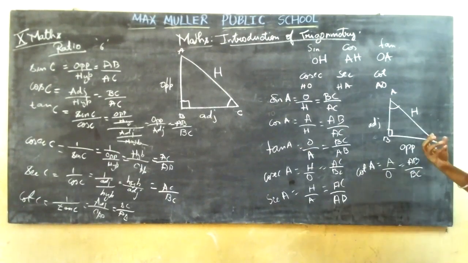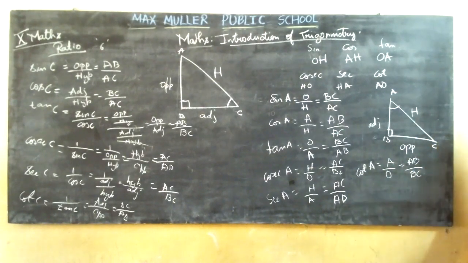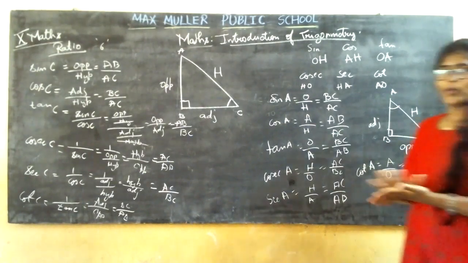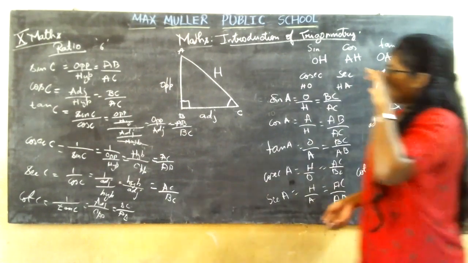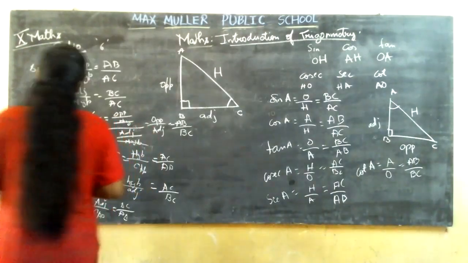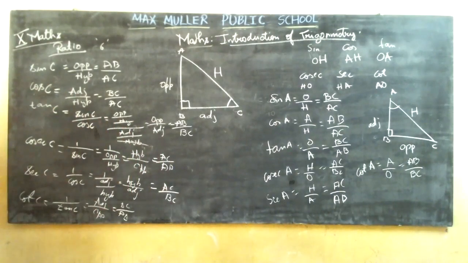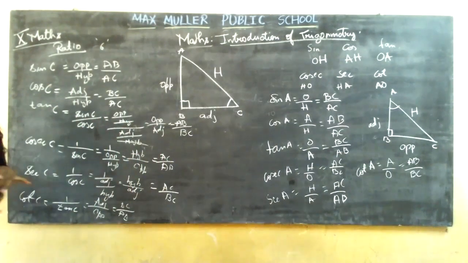Now I think it is easy for you to identify what is cos, sine and tan. How are you going to remember cos? It is A H. Tan, O A. Then sine, it is O H. Sorry. Now you have learned how to identify in terms of A and C. Now we are going to do it with respect to theta. Let me take theta for angle C, and you are going to do theta for angle A.